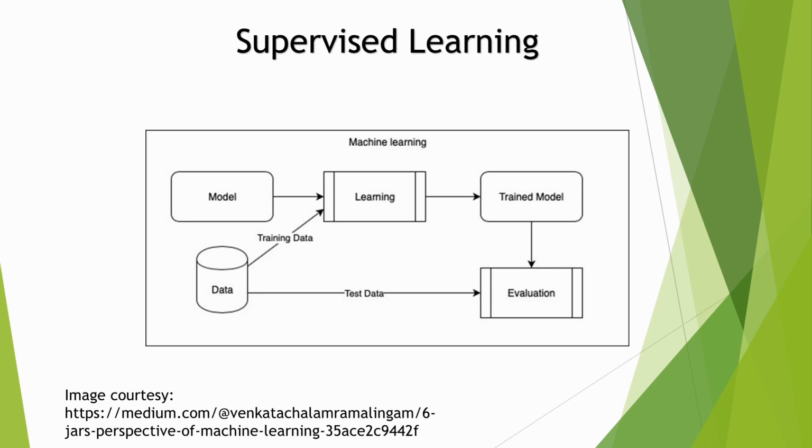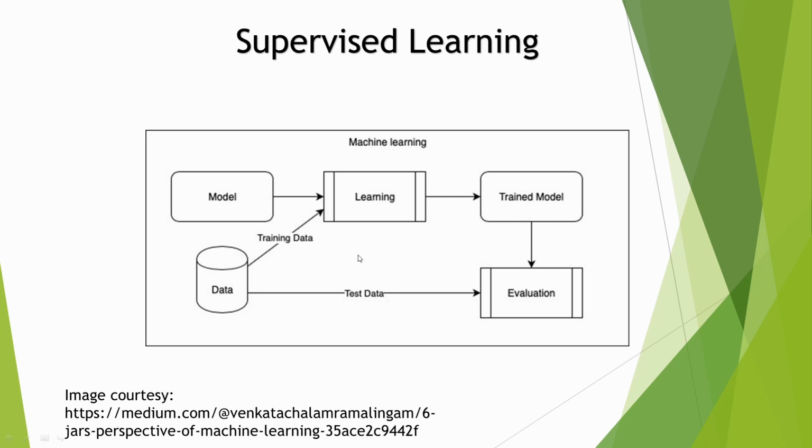In this video we'll be discussing the regression model, which is a part of supervised learning. So let's understand the dissection of supervised learning. Here we have a model. It will be exposed to data, and the data will be split into training data and testing data. When the model is exposed to the training data, it learns from it and becomes a trained model.